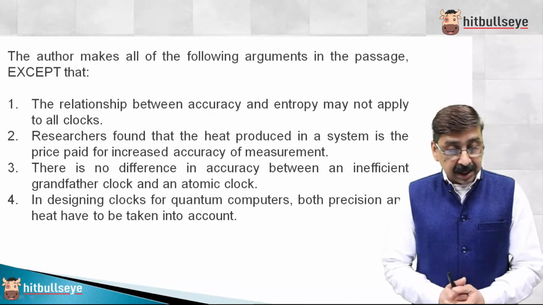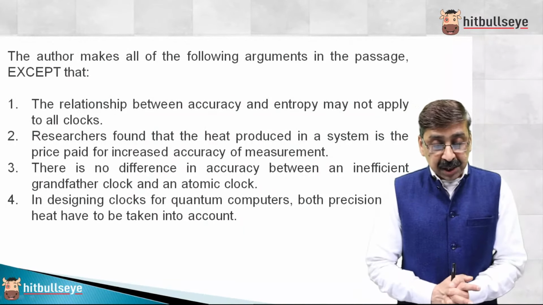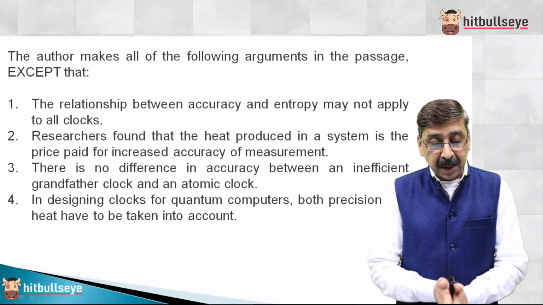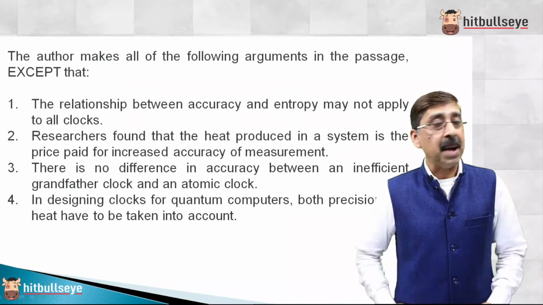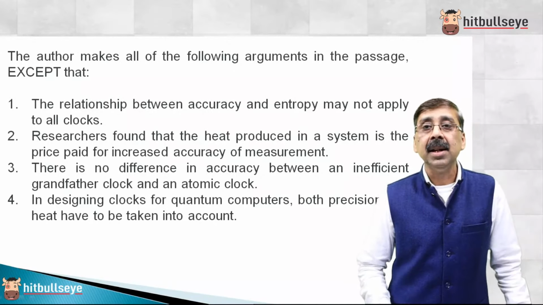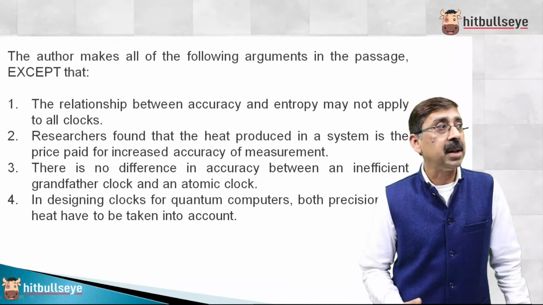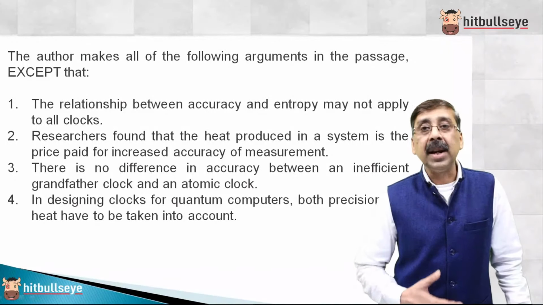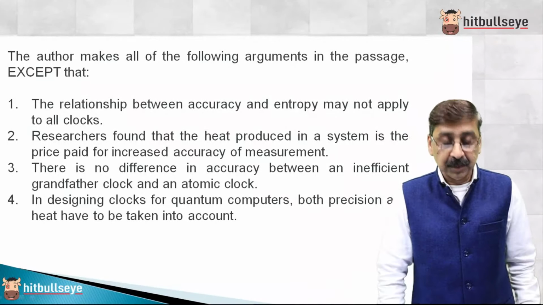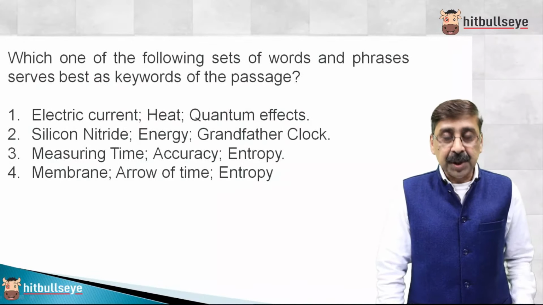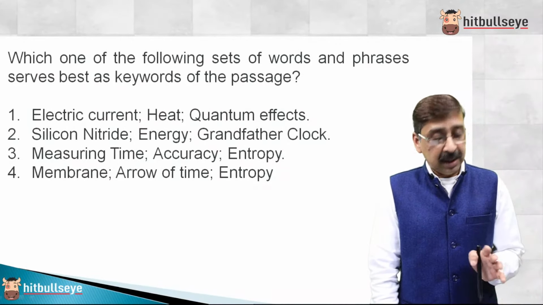But if you read the sentence in option 2, researchers found that heat produced in the system is the price that we have to pay. No, we are increasing entropy, that's the price we are paying, not heat producing. We are not producing heat through these, but we are increasing entropy. The increased entropy is a price which will increase the chaos in the universe, and it will be multiplied a number of times later on. Second option. So this is, I would say, the easiest of all in this third slot.